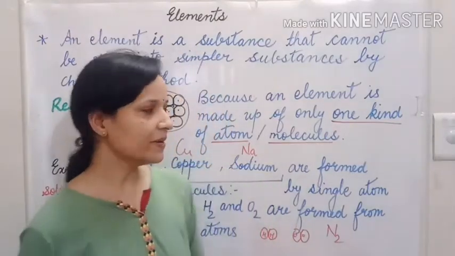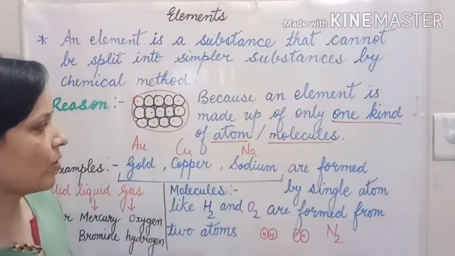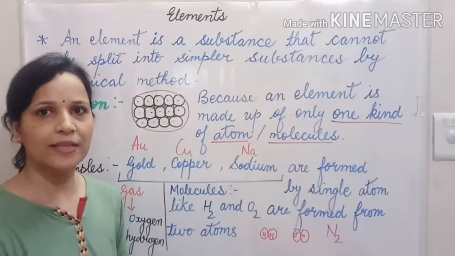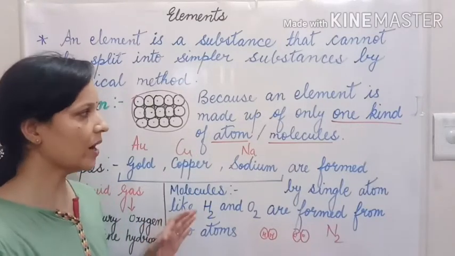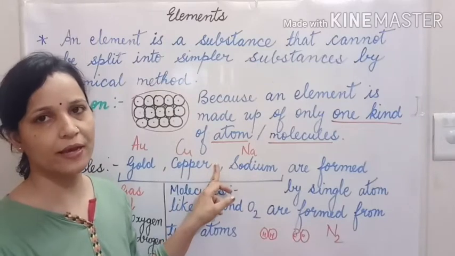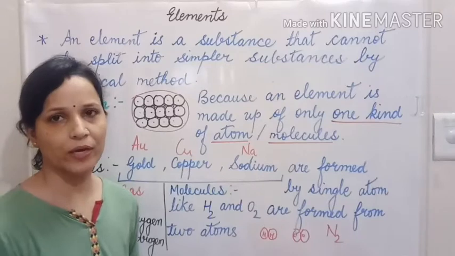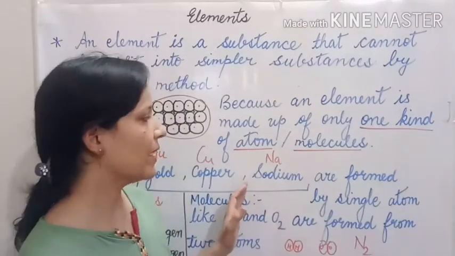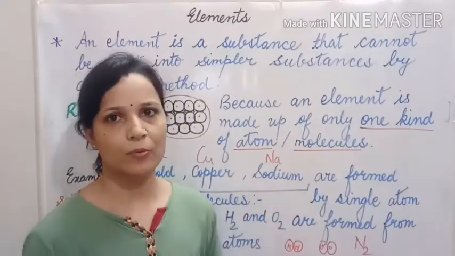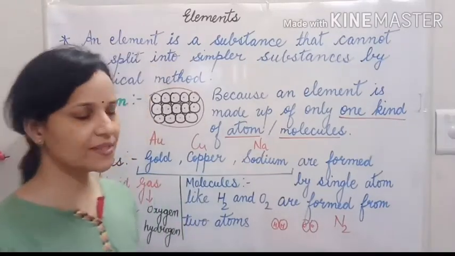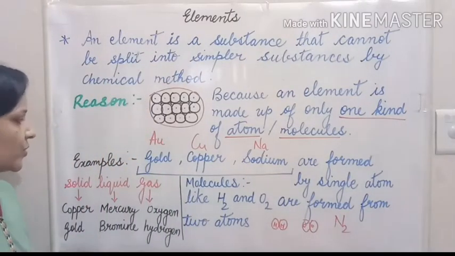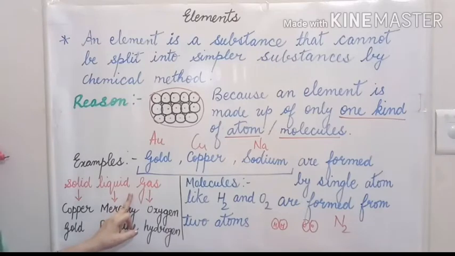So, elements combine in different ways to form everything around us. There are approximately 118 known elements in the universe. Among them, 98 are found in nature. The rest have been made by scientists in the laboratory. Elements are present in different forms also. As you can see on the board here, I wrote solid, liquid, and gas. It means elements are available in these 3 forms.